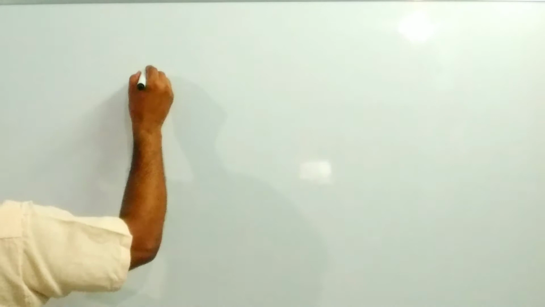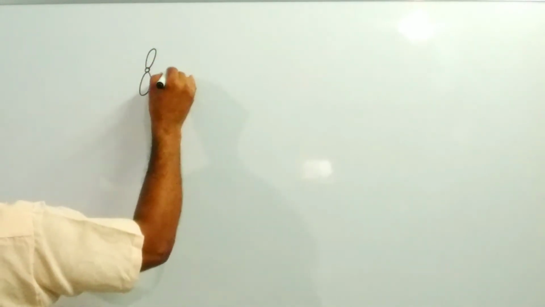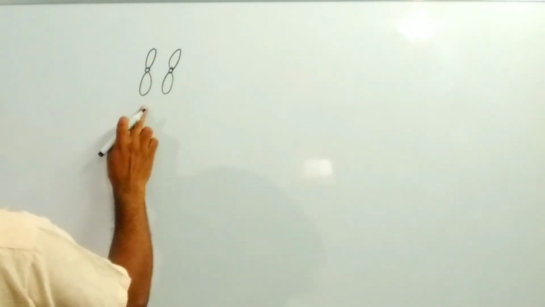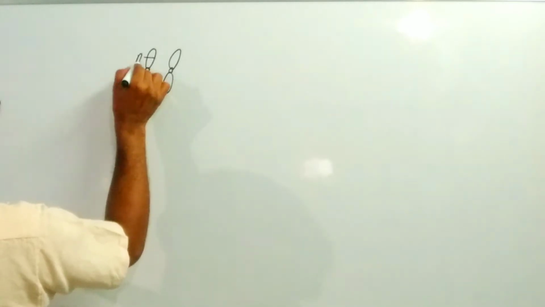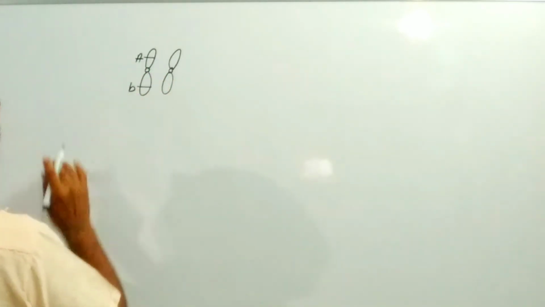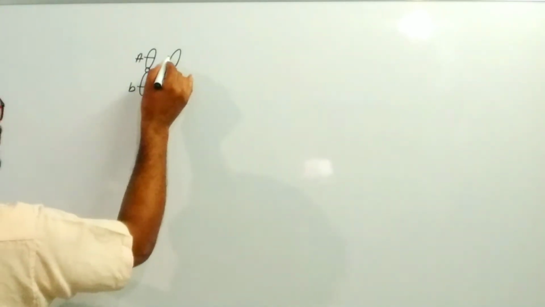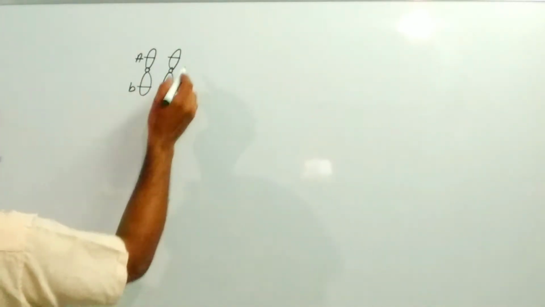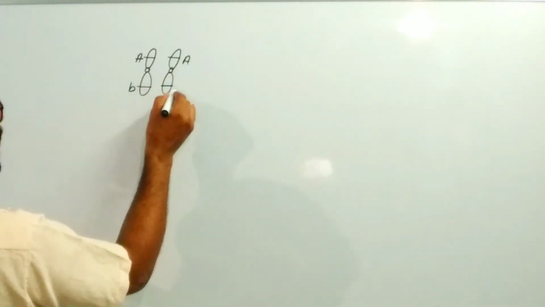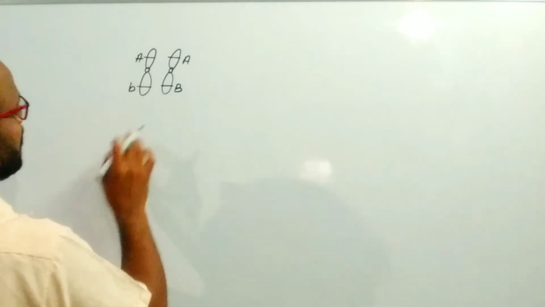So what is the exact meaning of linkage? Let's start. Suppose this is one pair of homologous chromosomes. Here one chromosome contains capital A and small b, two alleles, and another chromosome contains capital A and capital B alleles.